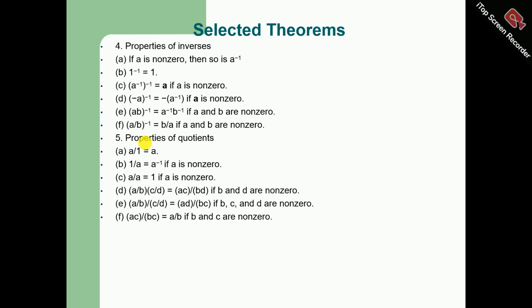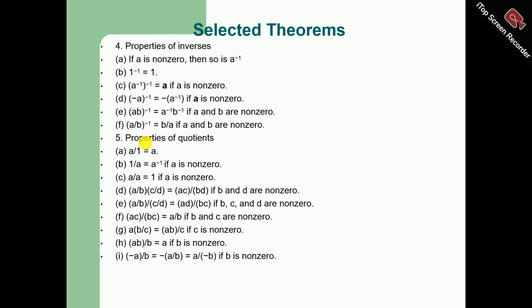ac divided by bc is equal to a/b if b and c are non-zero. Similarly, a times b/c is equal to ab/c if c is non-zero. ab divided by b is equal to a if b is non-zero. Minus a divided by b is equal to minus (a/b), and that is equal to a divided by minus b if b is non-zero. Similarly, minus a divided by minus b is equal to a/b if b is non-zero.